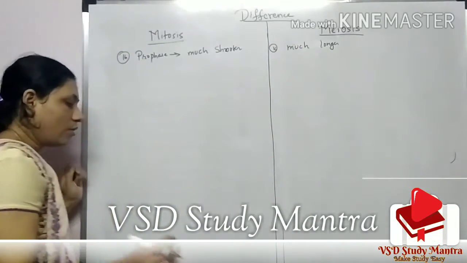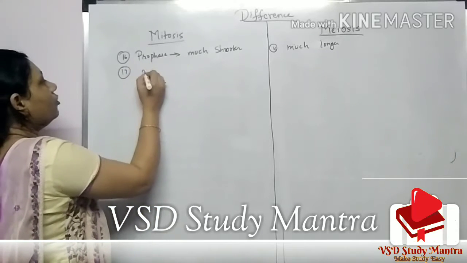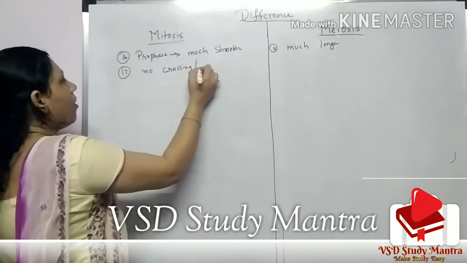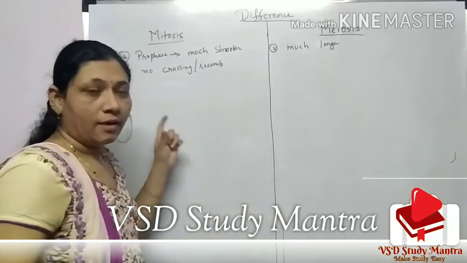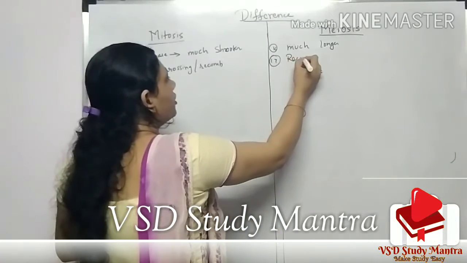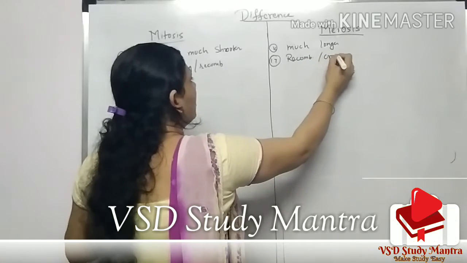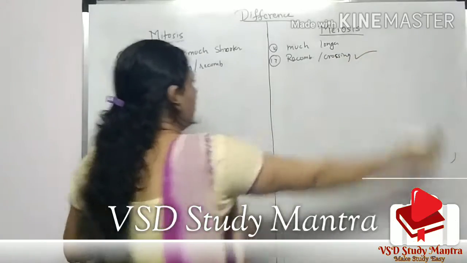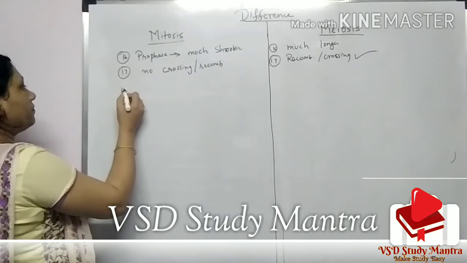Okay, also in prophase what happens? Here no crossing or recombination is done, but here what happens? Recombination and crossing is done here. Okay, now metaphase.